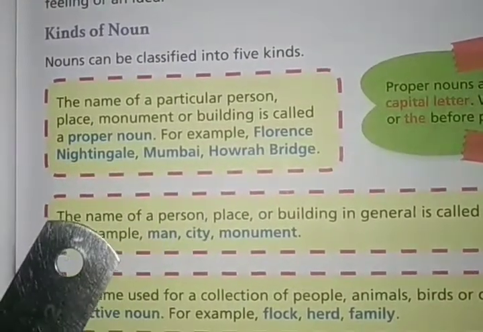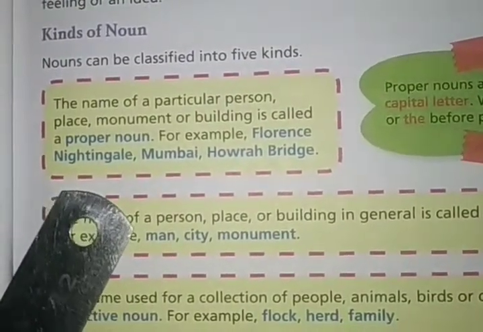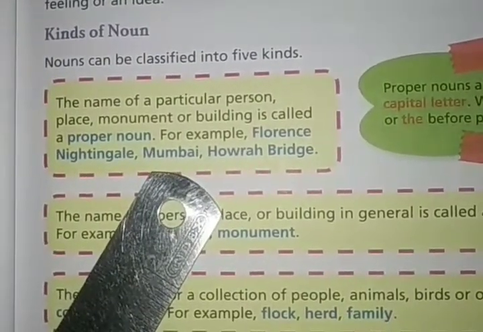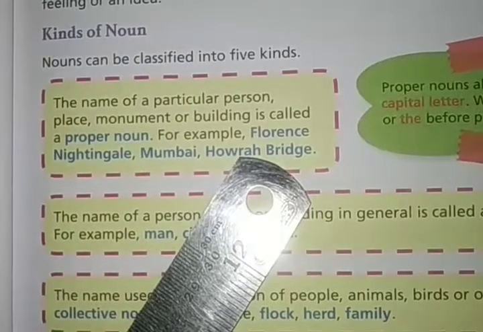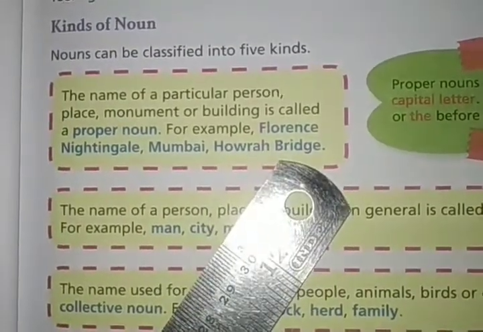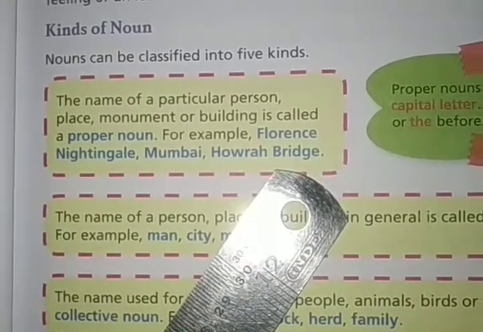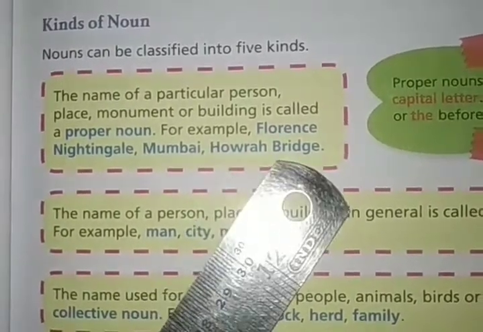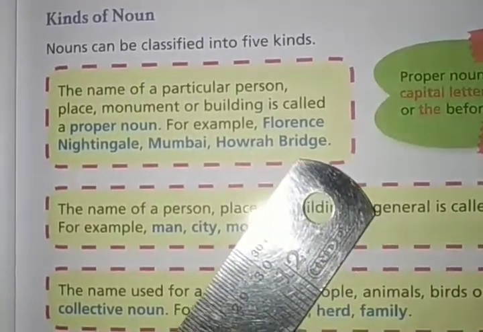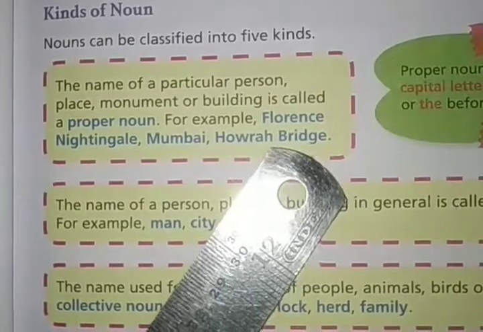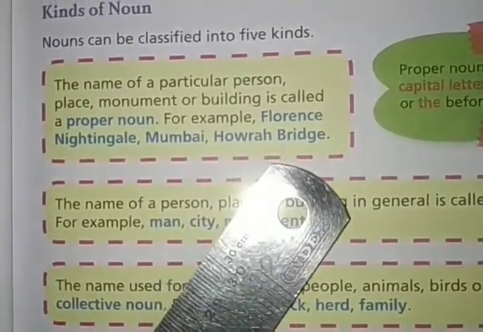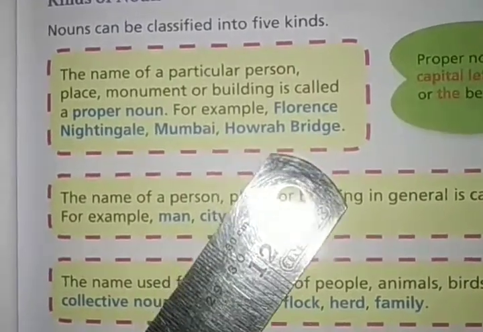Like Florence Nightingale. There is only one Florence Nightingale. Okay. Mumbai. Only one Mumbai we know. Right. It's a particular name of a place. Howrah Bridge. It's the name of a bridge. Okay. Only bridge is not a proper noun. Howrah Bridge. We are talking about a particular bridge, right? So these are particular names of some place or building or monument or person. Then it will become proper noun.